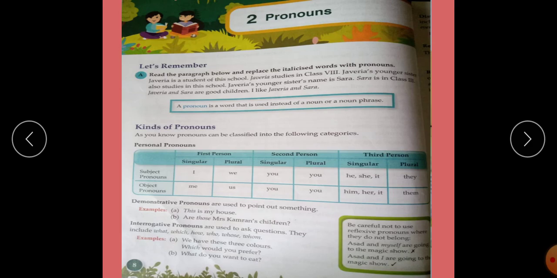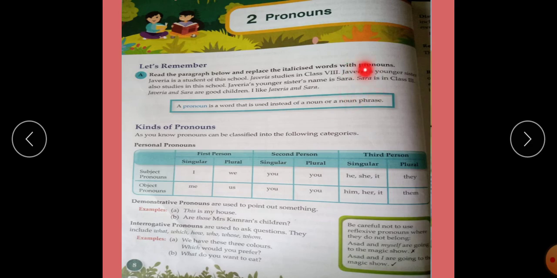Javeria is a student of this school. Here the word Javeria is italicized. Here we have not written Javeria. Here we have to write she. She studies in class 8th. Javeria is a student of this school. She studies in class 8th.